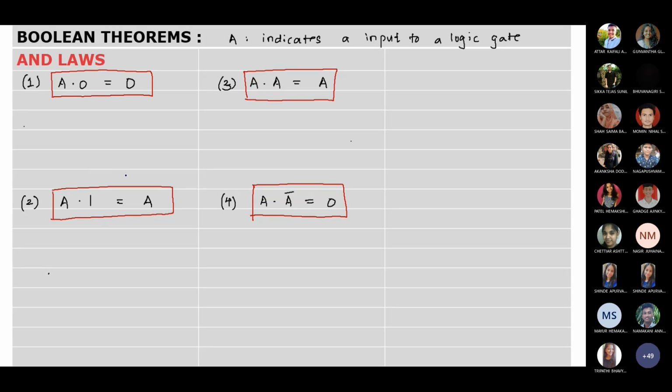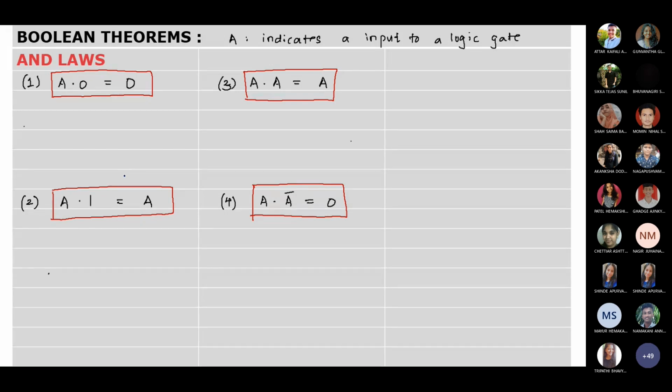Okay. Boolean theorems and laws. So let's see the Boolean theorems and laws. So here first is A dot 0 equals 0, means any input A basically over here is any input to the given logic gate.